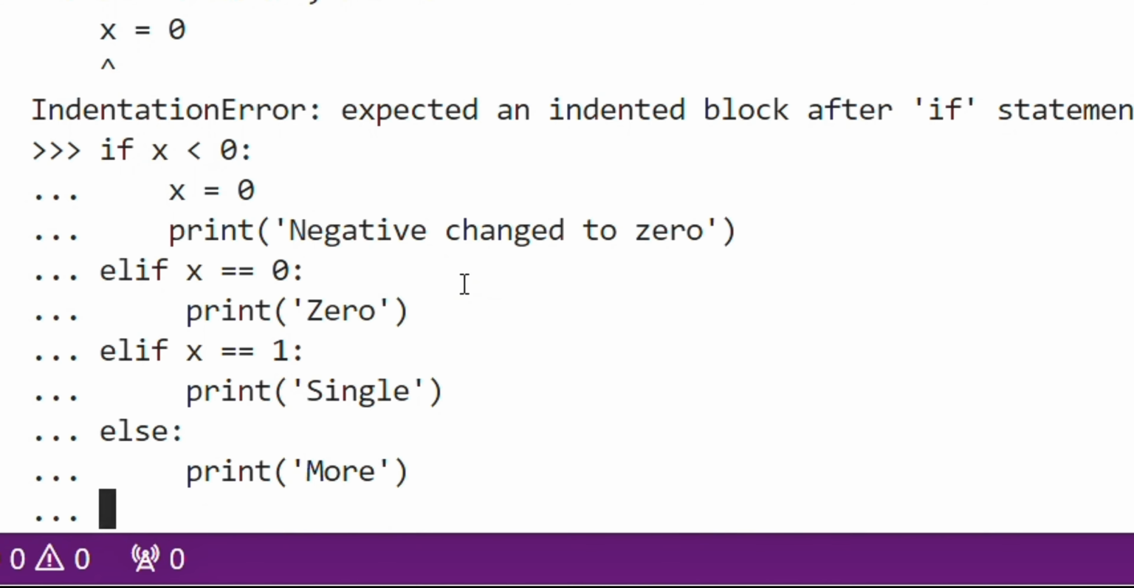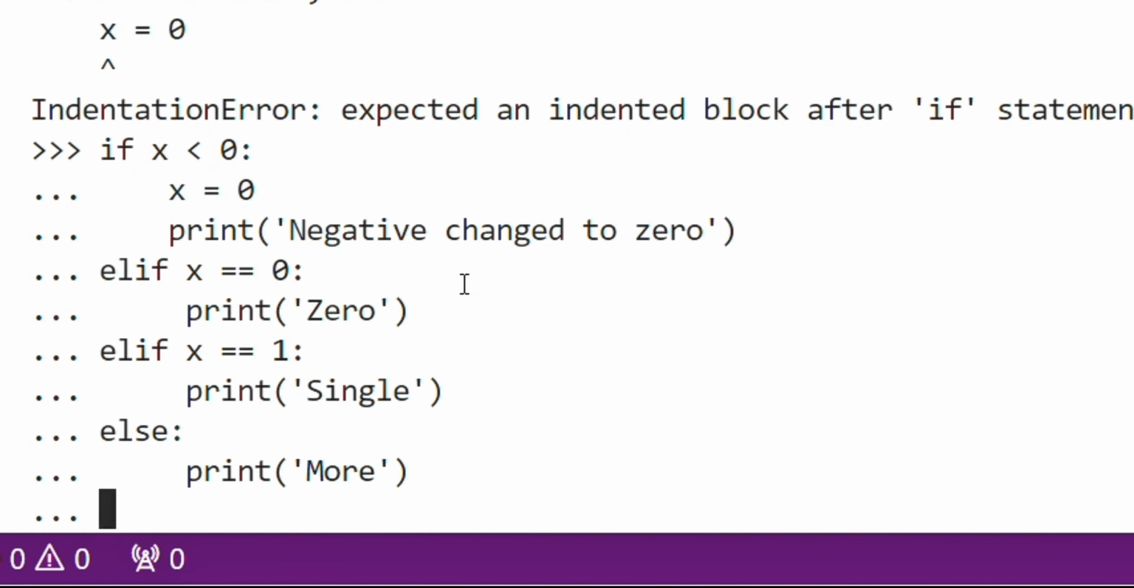So this is how there can be 0 or more elif parts, and the else part is optional. The keyword elif is short for else if and is useful to avoid excessive indentation. An if-elif sequence is a substitute for the switch or case statements found in other languages.